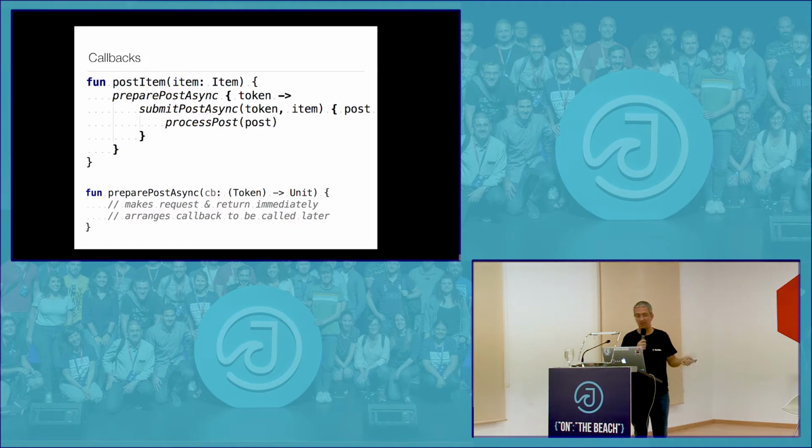Now this is pretty nice, right? Because I have my function that I'm calling, called prepare post async, and then it passes in a token. It takes a lambda that takes a token and returns nothing, and then I call it using the lambda that I'm passing in. This is good, but again, this also has a certain level of issues.